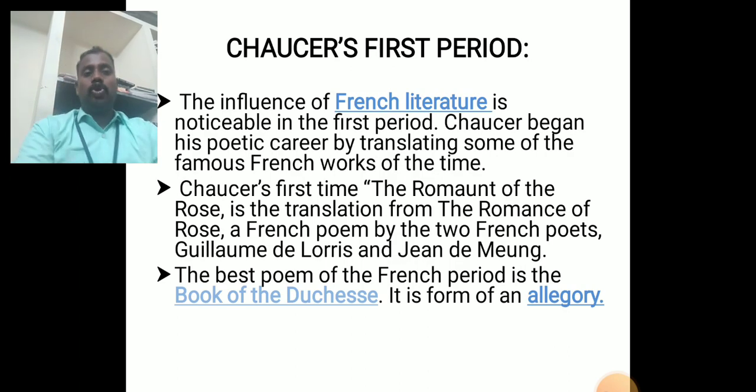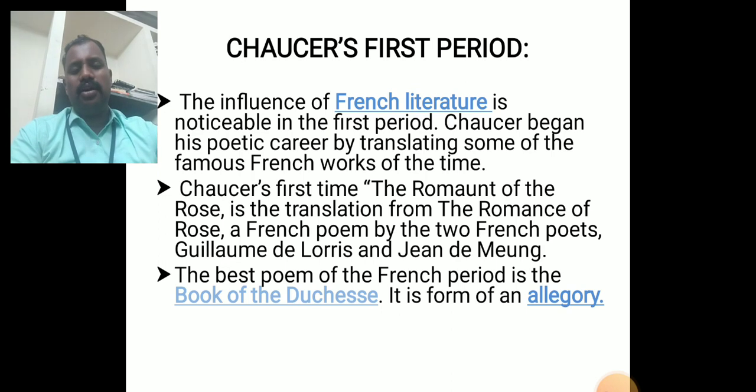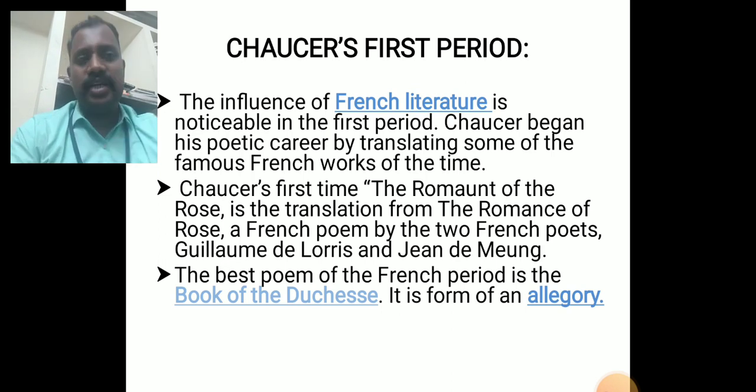So here, Chaucer's first period. The Chaucer period is divided into three periods. The first period is called French literature because Chaucer was an eminent writer in English, Italian, and French. In the first period, Chaucer began his poetic career by translating some famous French works of the time.